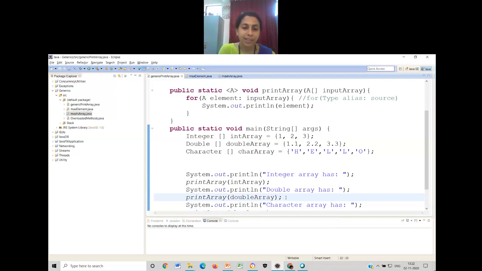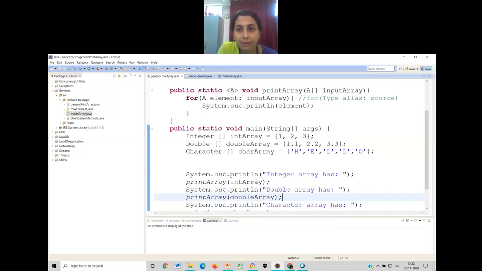K can be replaced by A, V can be replaced by Z. It doesn't mean you have to use these capital letters only. It is something like a universal standard they have made. Whenever I write capital N, it is for my understanding that it works for numbers. But actually any capital letter can be used as a type parameter. This is the conclusion.